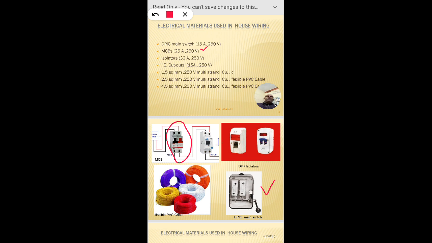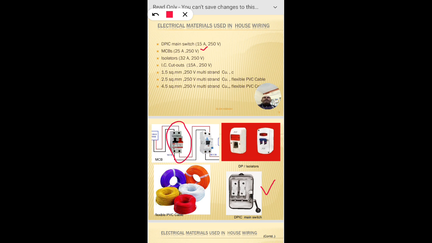But it takes some time to isolate the faulty section from the healthy section. Whereas in an MCB it is automatic, with no delay to trip the faulty section from the healthy section. Hence it is preferred. It is rated, whether 16 amps, 25 amps or 32 amps, and it will accurately trip automatically.